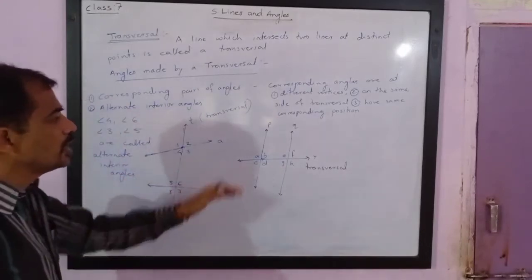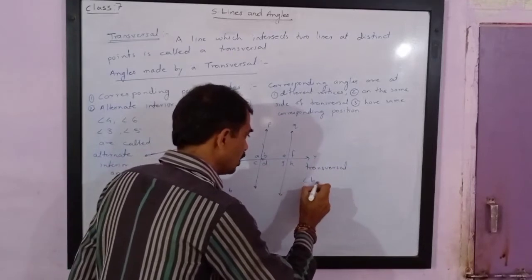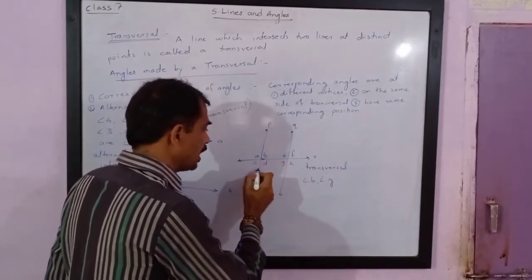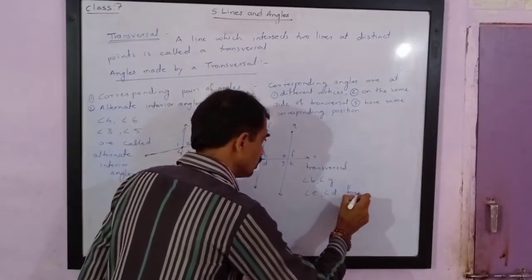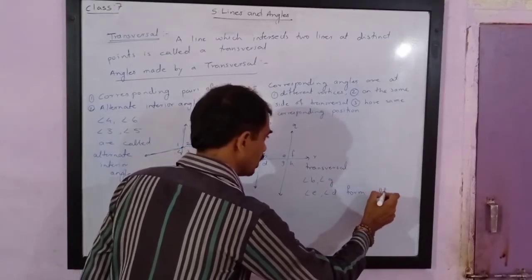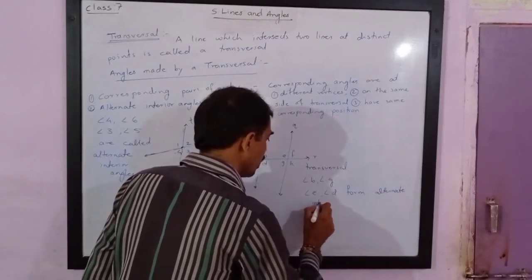Here also you will notice angle B and angle G, and angle E and angle D form alternate interior angles.